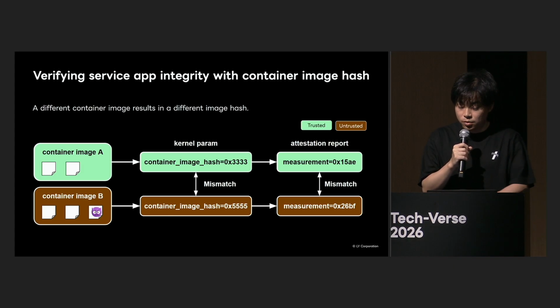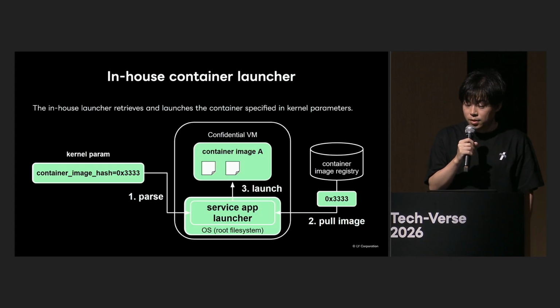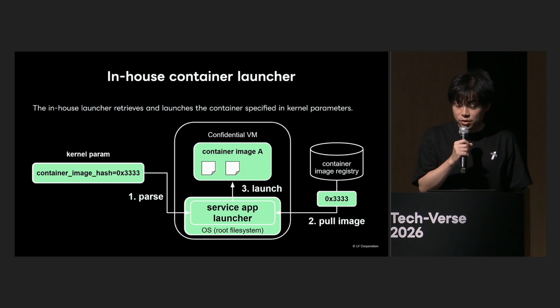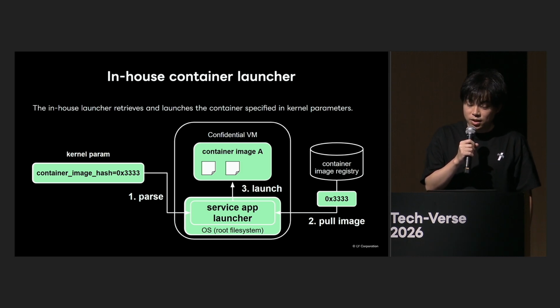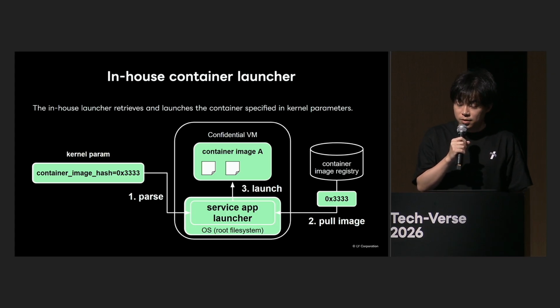Next, we need to actually launch the service application container using this hash. I will explain the boot mechanism next. Application container startup is performed by the service application launcher located at the bottom center of the diagram. First, the launcher obtains the container image digest included in the kernel parameters. Next, it retrieves the container image specified by that digest from the container image registry and launches it.